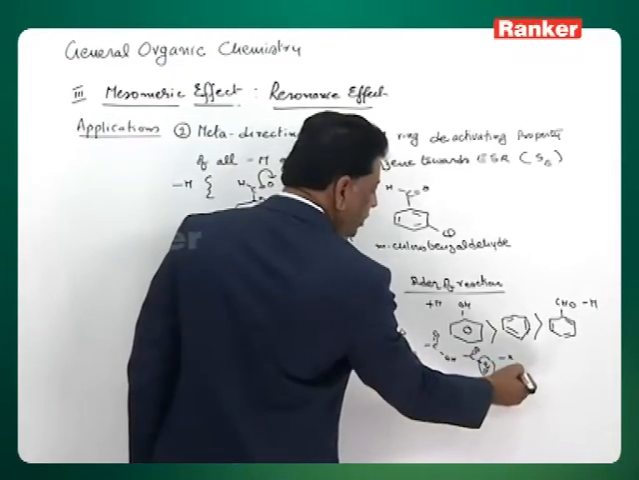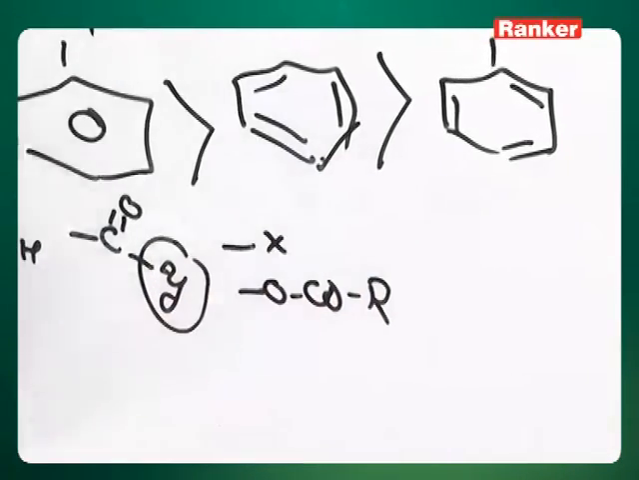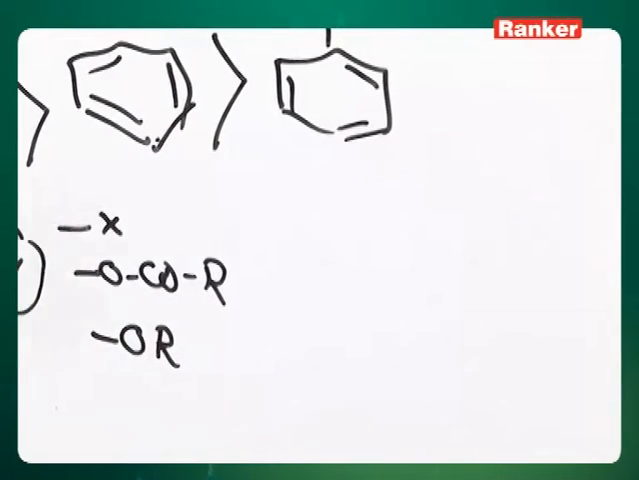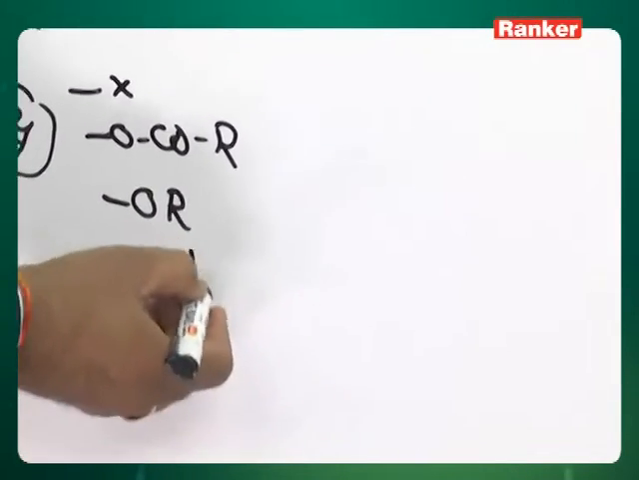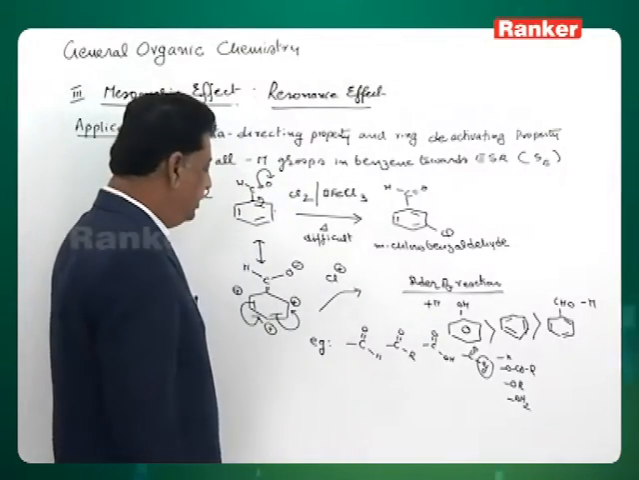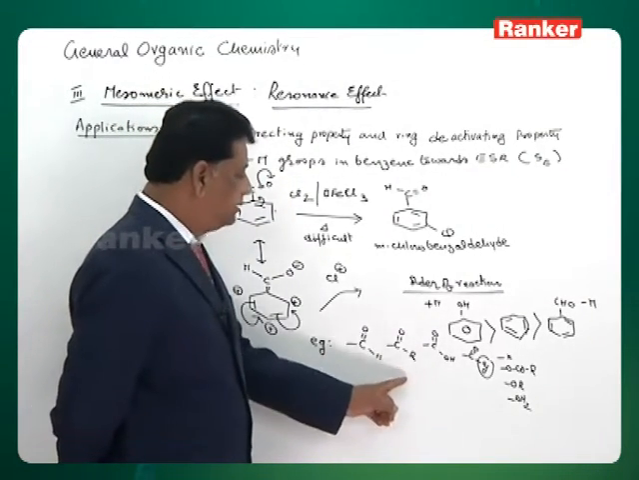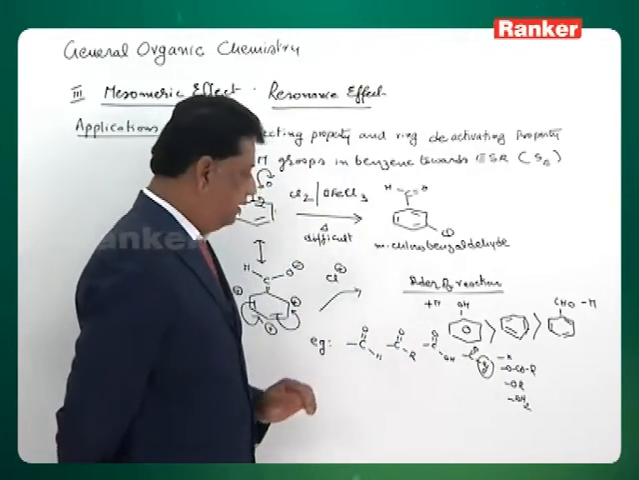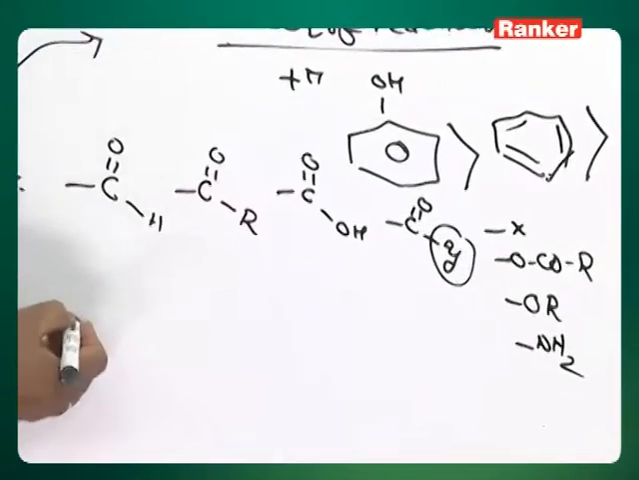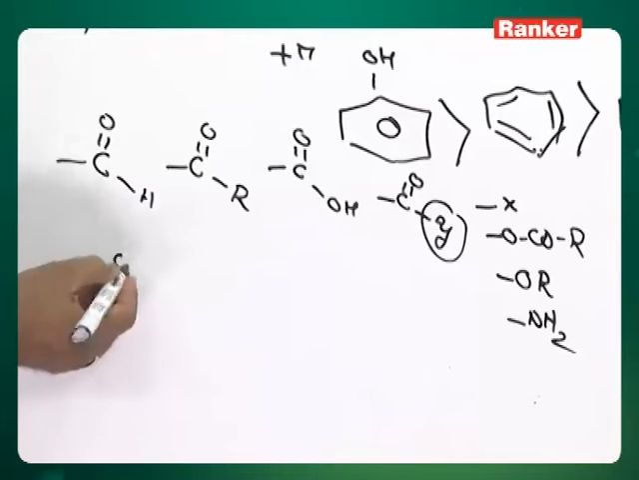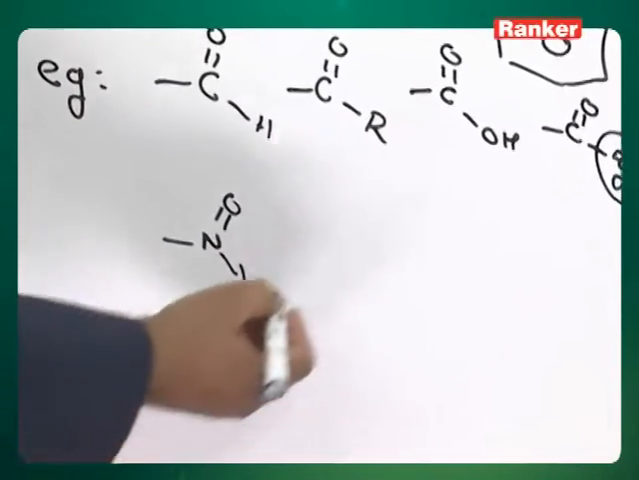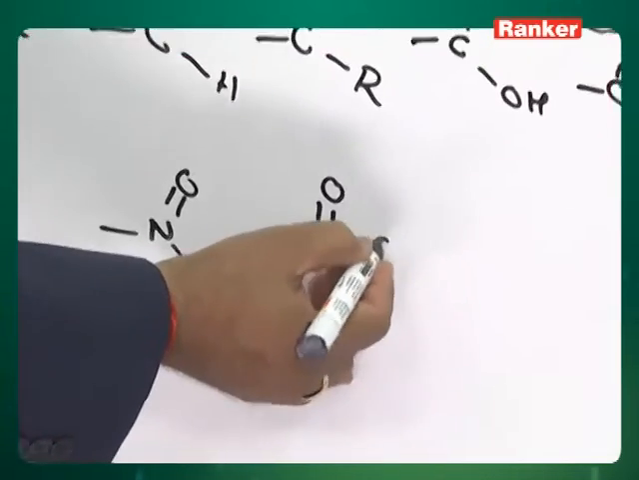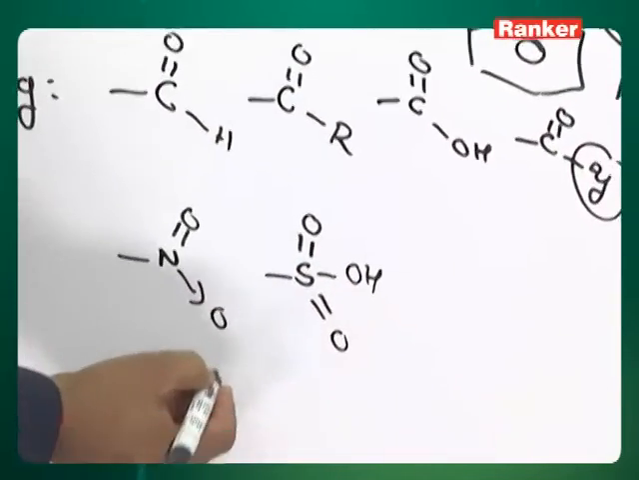If it is OCOR, that is called acid anhydrides. If it is OR, it is called acid esters. If it is NH2, it is called acid amides. Now the list is aldehydes, ketones, acids, and acid derivatives. There are 4 acid derivatives. So all these groups, then we have some groups like N double bond O, the nitro group, sulfonic acids, and groups like cyanide.